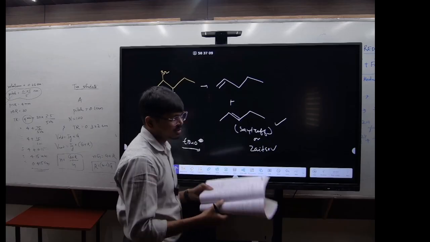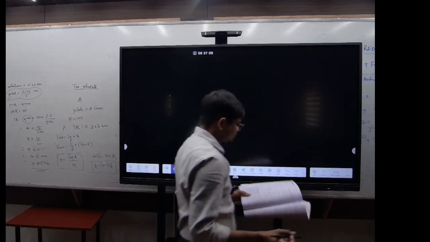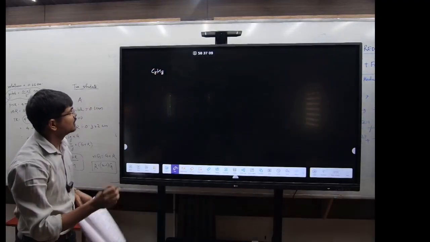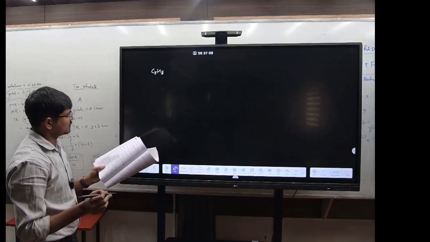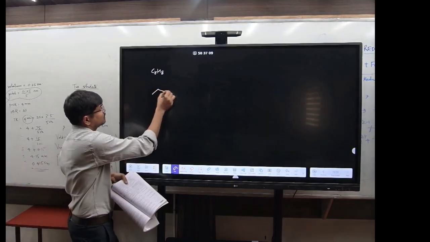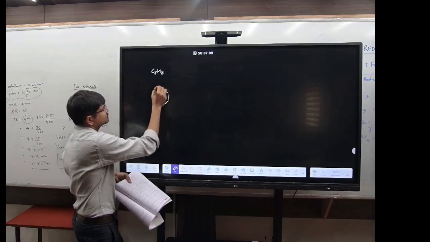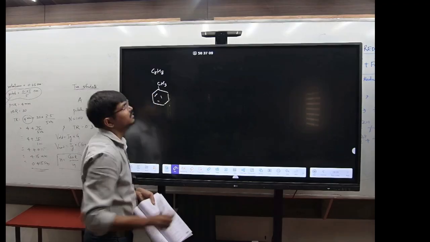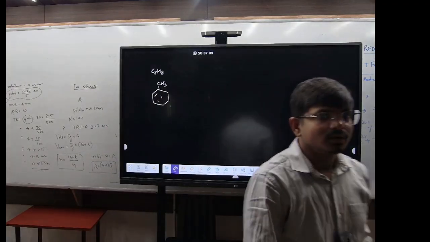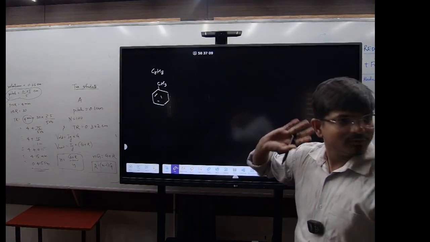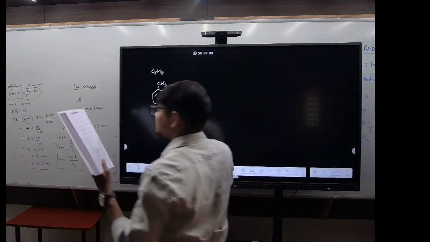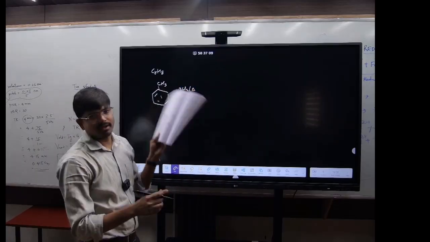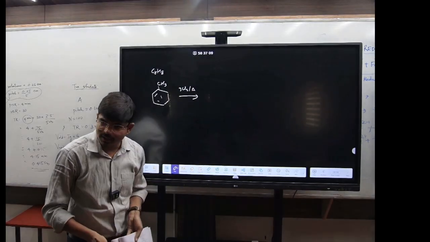C7H8, here it will be 3Cl2, the 3Cl written is wrong. Question number 9, see here. C7H8, right? Is it clear? So what is the probable C7H8? C7H8 probably will be toluene. Now you are treating it with 3Cl2 and heat, right? This will undergo the free radical mechanism.